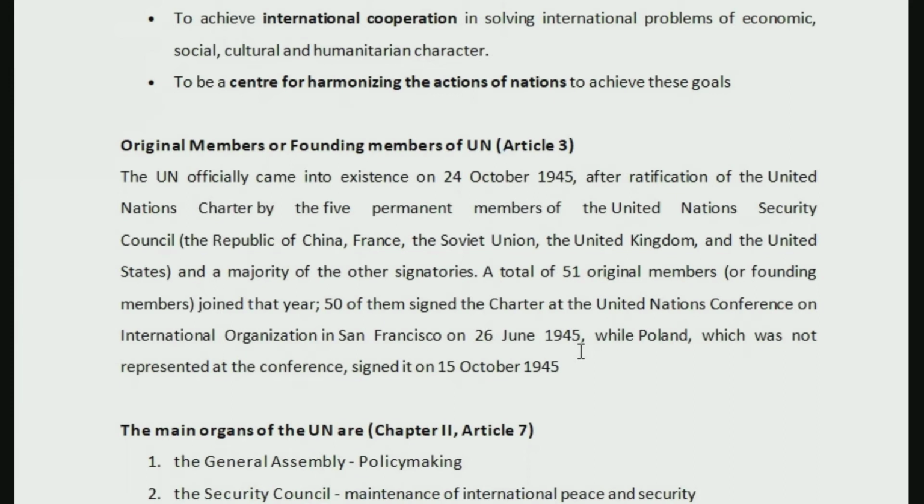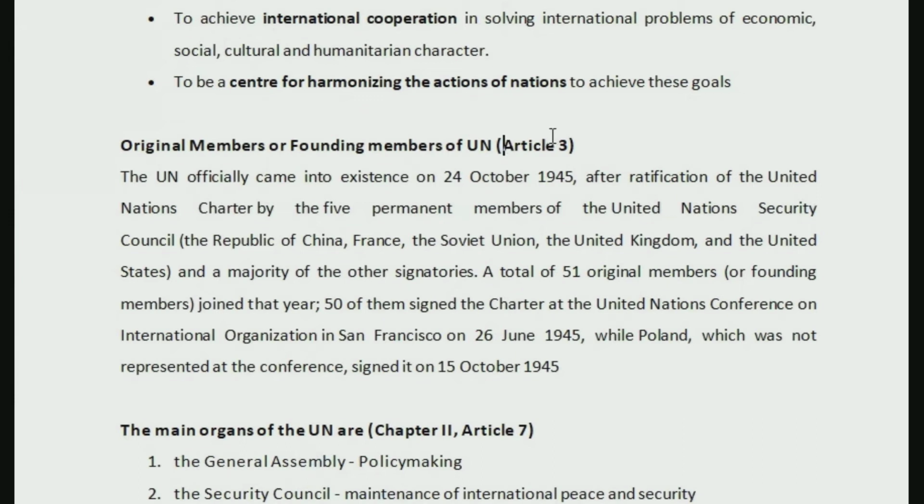But there was one country, which is Poland, which was not represented at the conference. They could not send their representative to attend the conference. As a result, they put their signature at a later stage. Same year only, but on 15th of October. After a few months, they signed the charter.